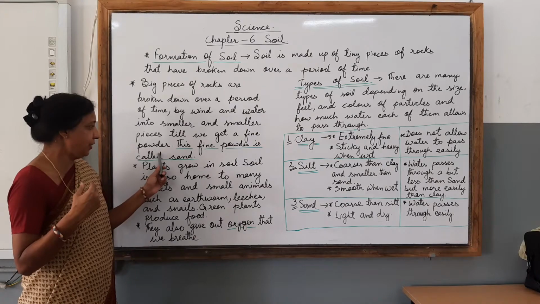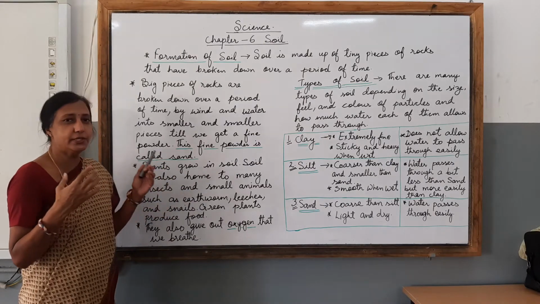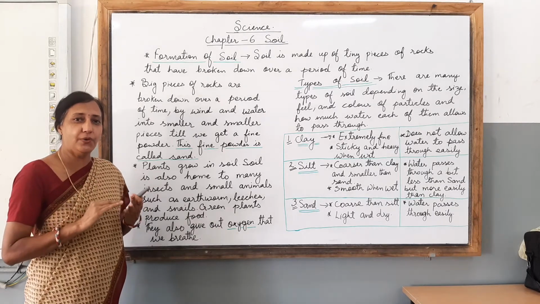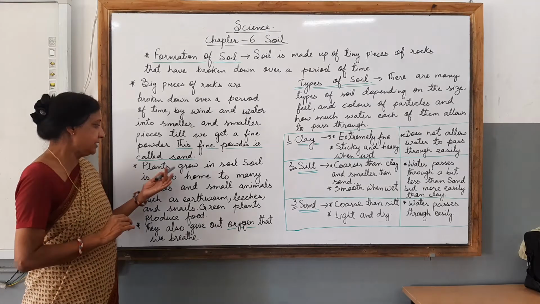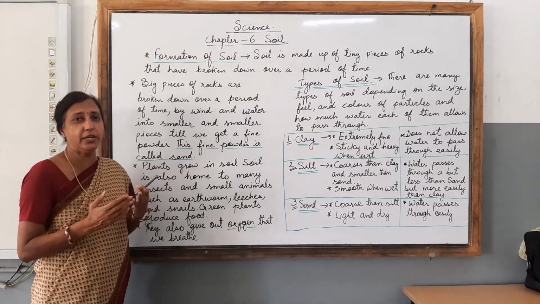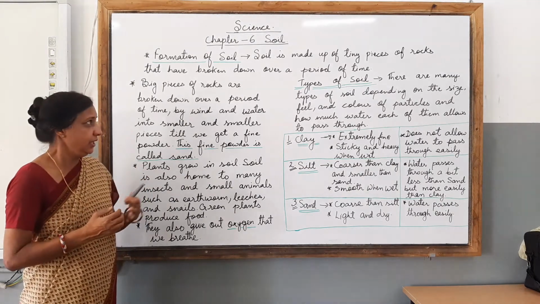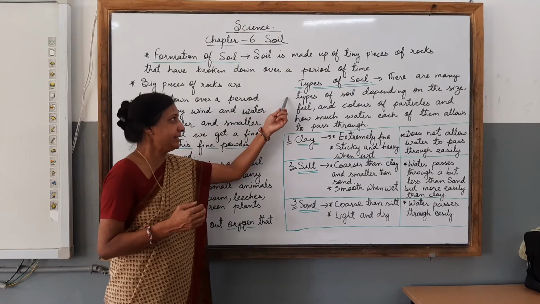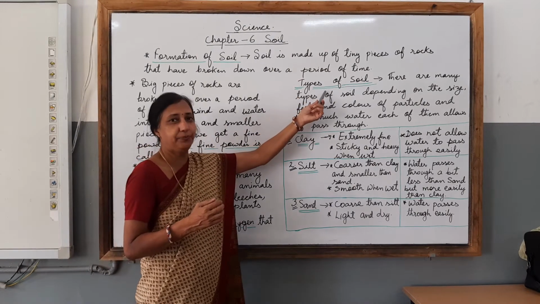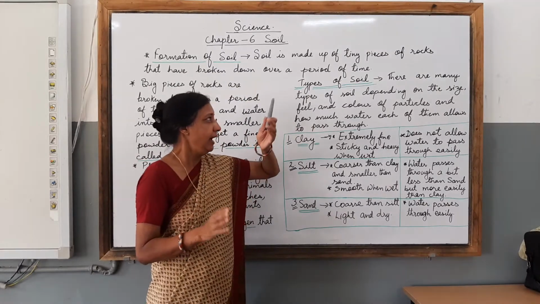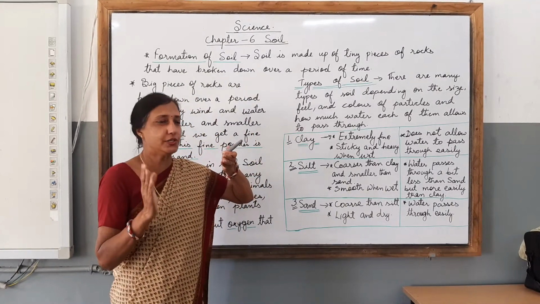So in all, children, you have come to know how soil is connected in many ways with our lives, as the plants are grown in this soil and we are depending on plants for many reasons for our survival. Now children, we move on to the next, that is types of soil. Let us learn how many types of soils there are and what their features are.